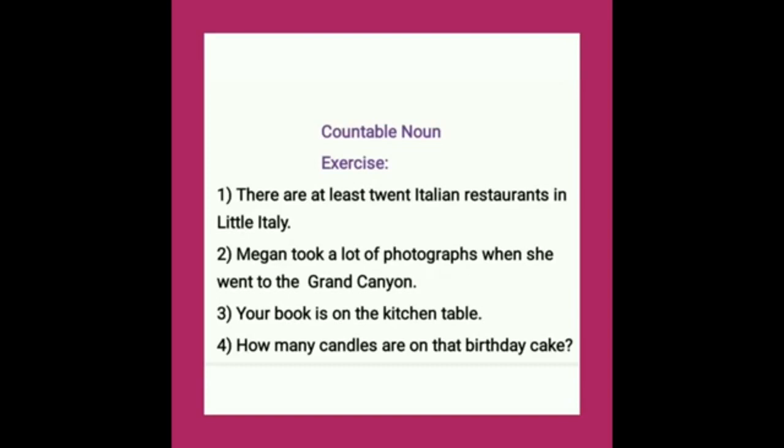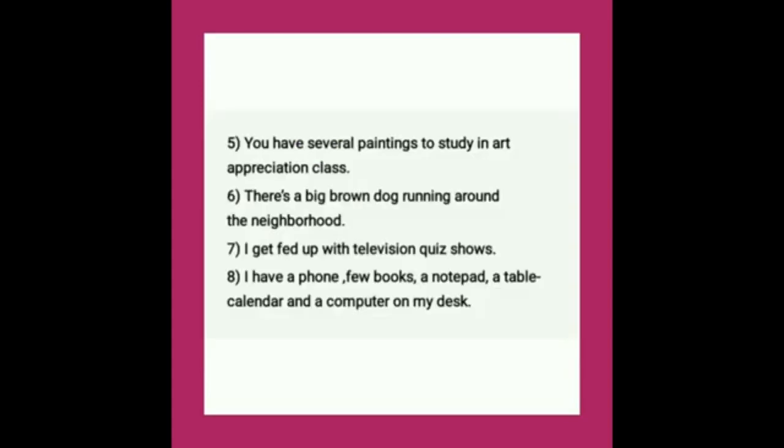Fourth, how many candles are on that birthday cake? Fifth, you have several paintings to study in art appreciation class. Sixth, there's a big brown dog running around the neighborhood. Seventh, I get fed up with television quiz shows. Eighth, I have a phone, few books, a notebook, a table calendar and a computer on my desk.